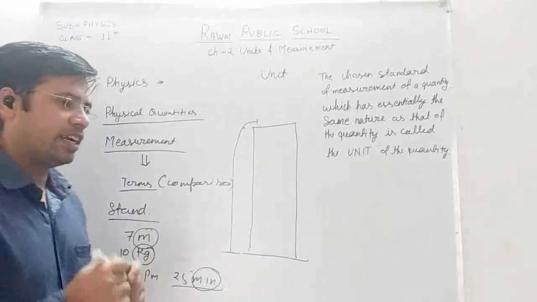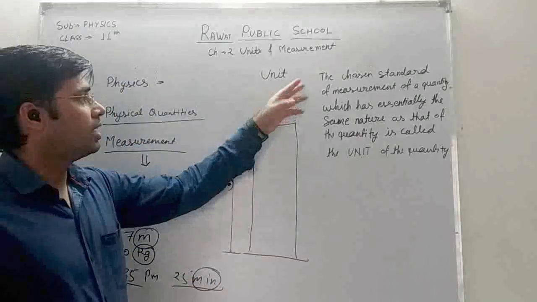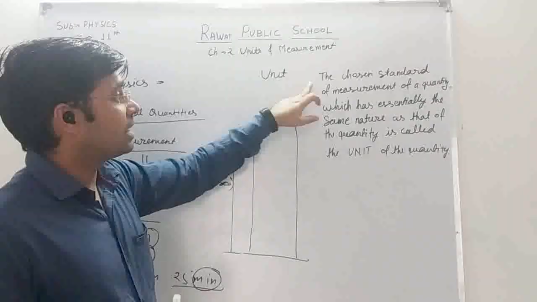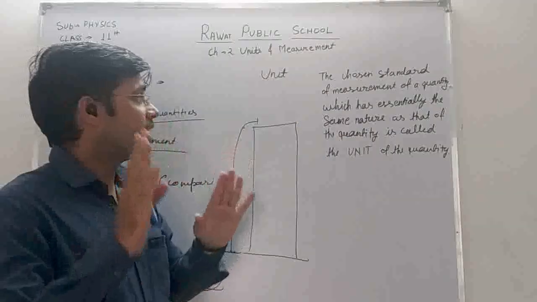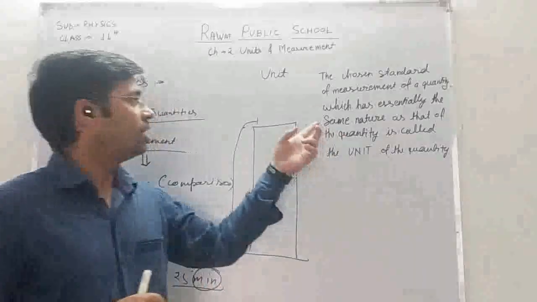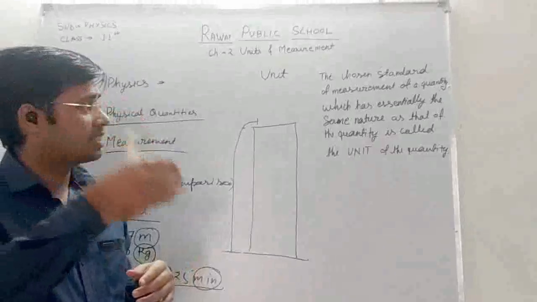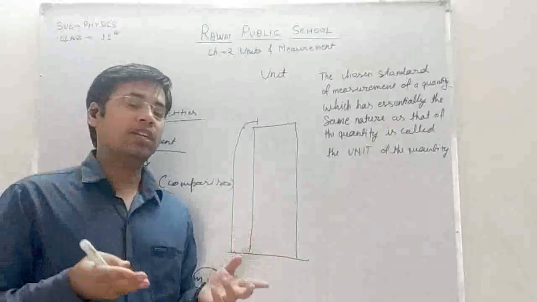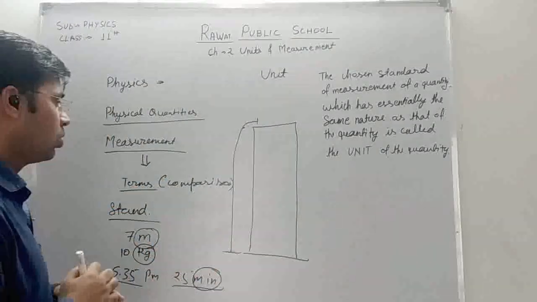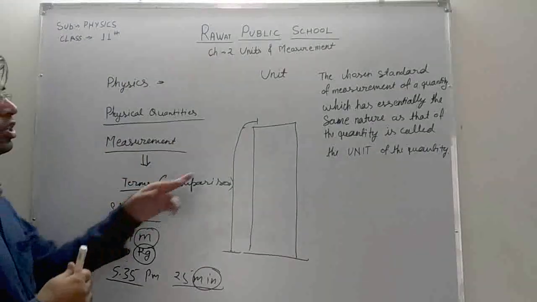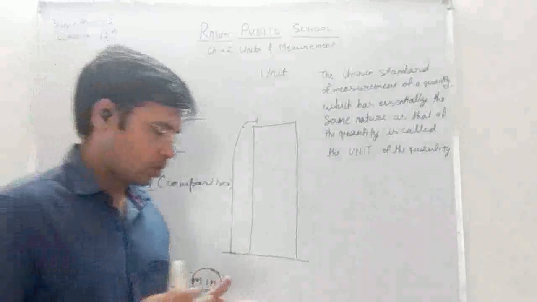So what is a unit? Basically a unit is a chosen standard of measurement of a quantity which has essentially the same nature as that of the quantity which is measured. That is known as a unit.